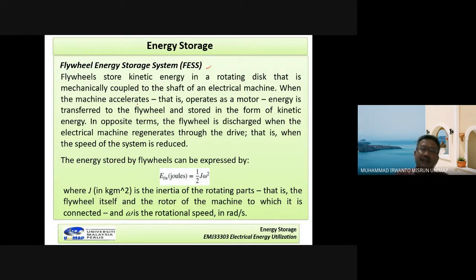When the machine accelerates, that is, operates as a motor, energy is transferred to the flywheel and stored in the form of kinetic energy. In opposite terms, the flywheel will be discharged when the electrical machine regenerates through a drive, that is, when the speed of the system is reduced.